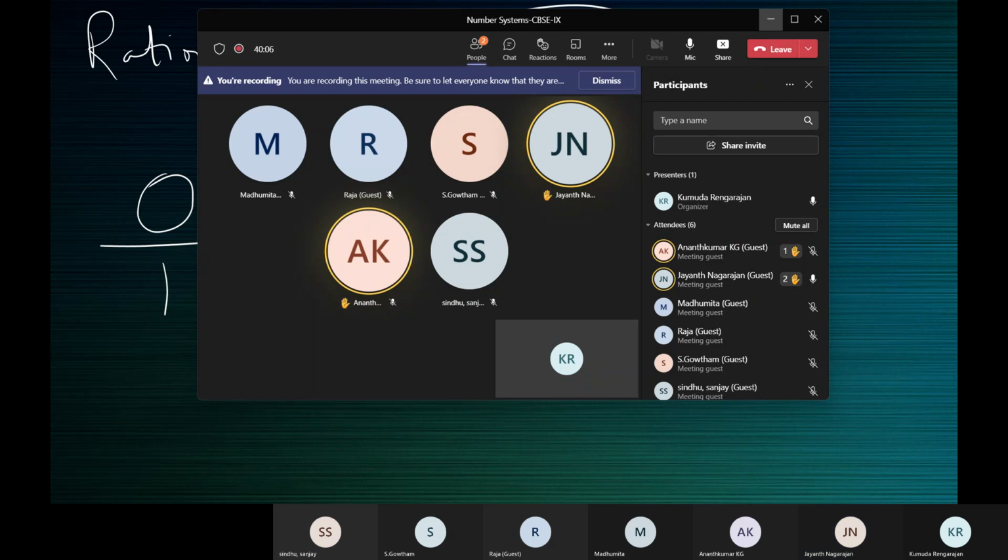Who can tell me the question? Yes, Gautam, what is the question? The question is, is 0 by 1 a rational number?